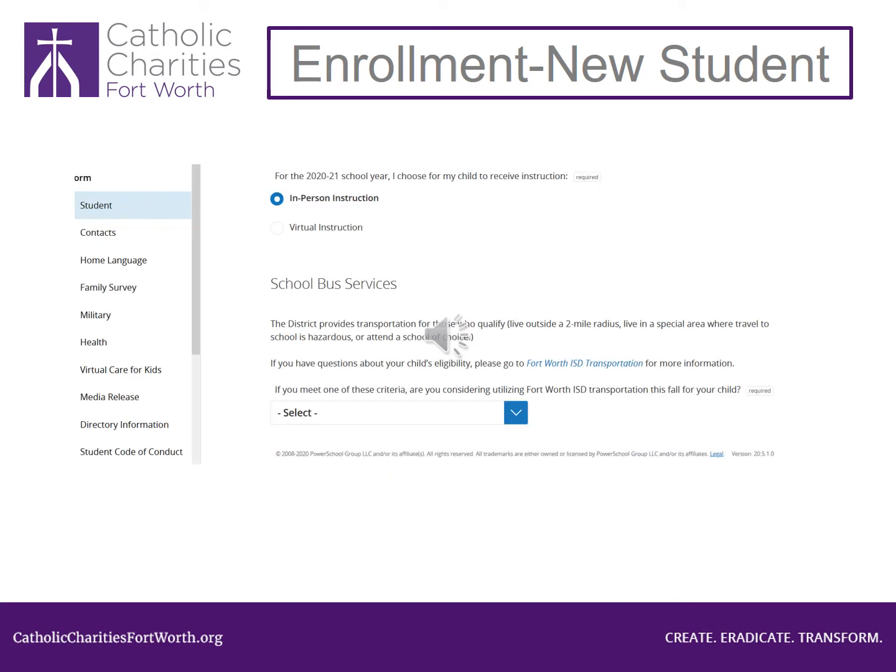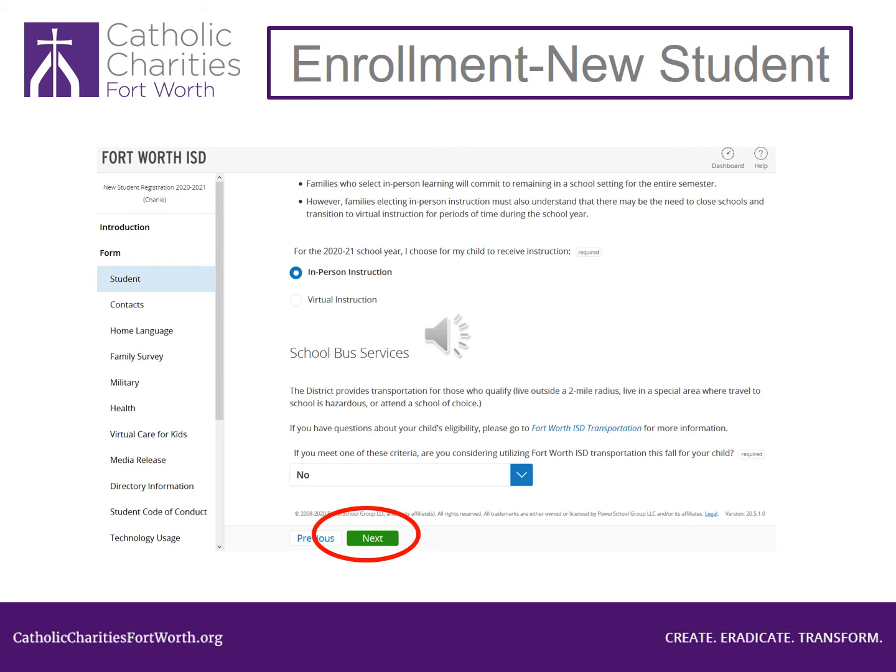If you select in person at school, you will see this concerning school bus services. If you selected virtual at home on the computer, you will not see this screen. If your child will be going to a school that they cannot walk to safely, you will need bus transportation. Click on the blue arrow and select Yes, I need transportation, or No, I do not need transportation. It is very important to click the green Next button at the bottom of the page.